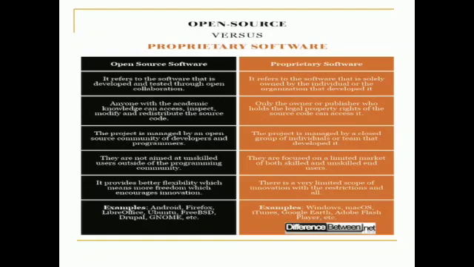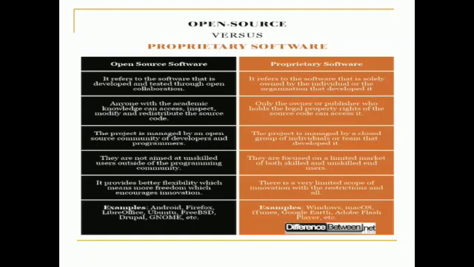Open source software provides better flexibility, which means more freedom, which encourages innovation. Proprietary software has a very limited scope of innovation because of the restrictions.